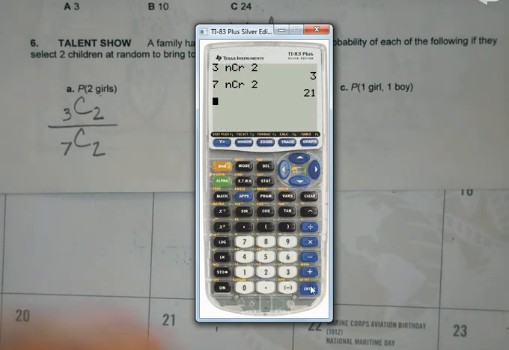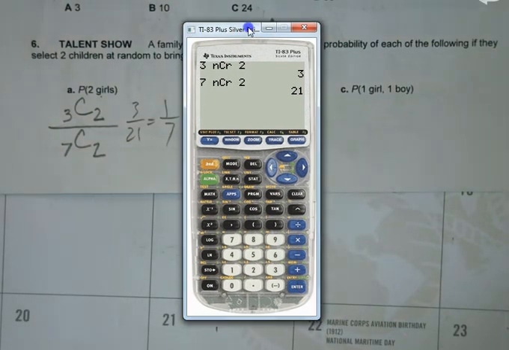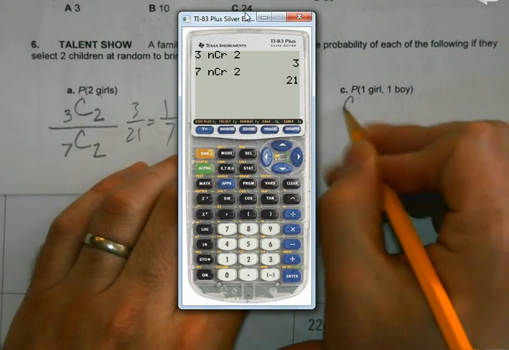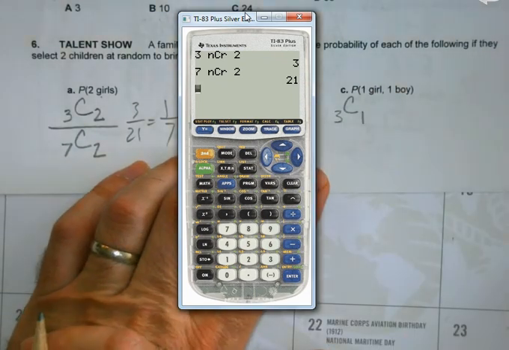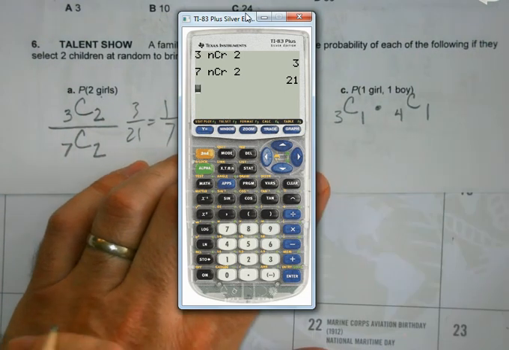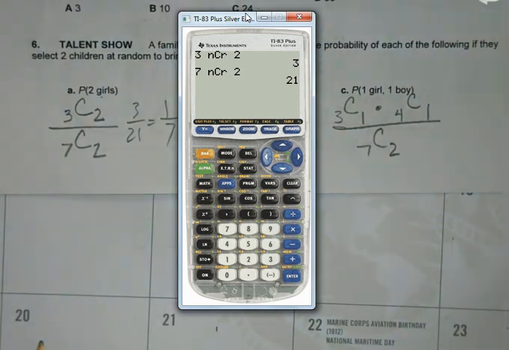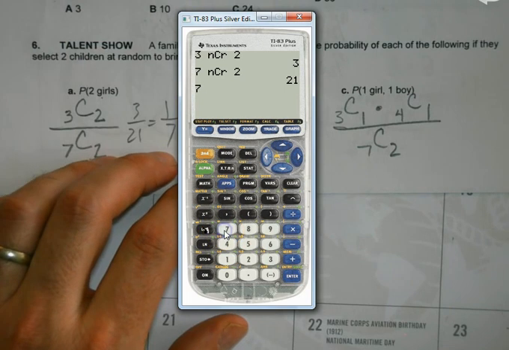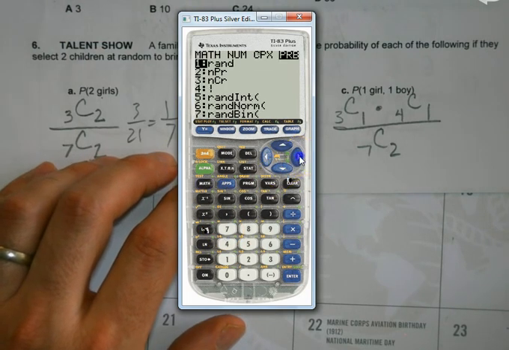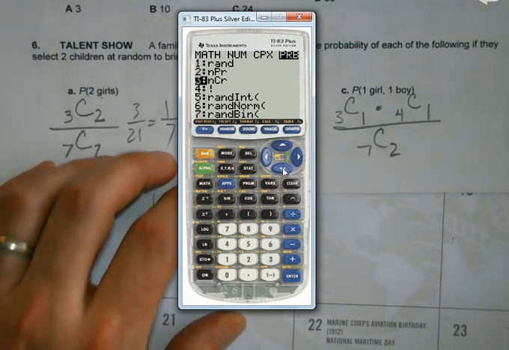2. And the only difference when you get to the mixed case would be, I'd have the combination of 3 pick 1, because that would cover my girl, times the combination of 4 pick 1, that would pick my boy. But the denominator still isn't going to change. If you're doing 7, it's math, over to PRB for probability. And then if you look at the third one down, that's where the C is.